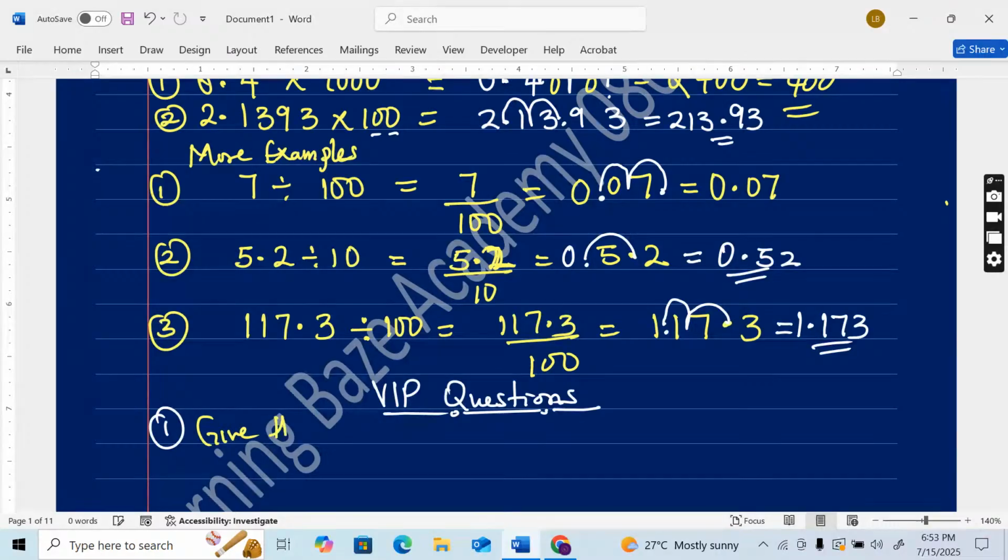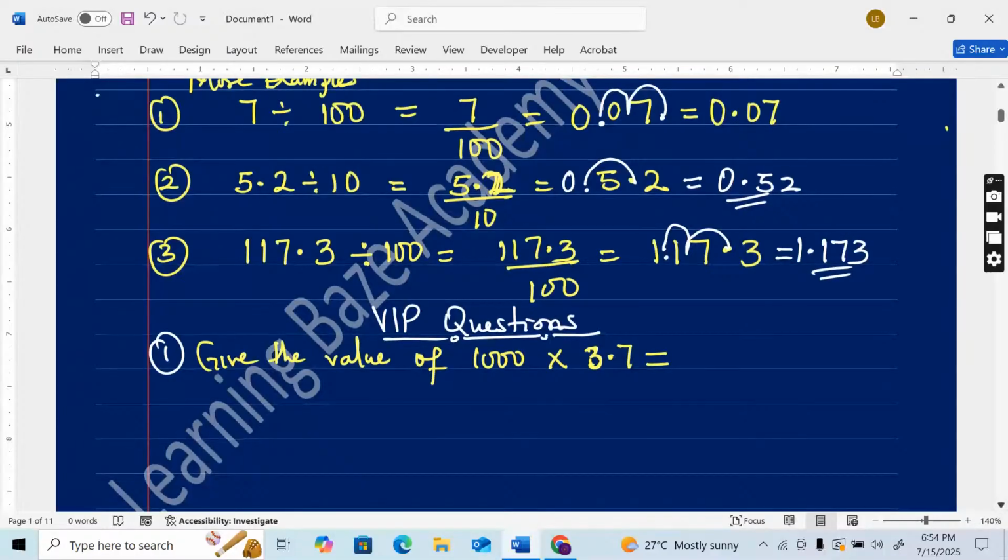Give the value of 1000 times 3.7. Make sure you write it in your notebook. Give the value of 1000 times 3.7 at the countdown of 5.